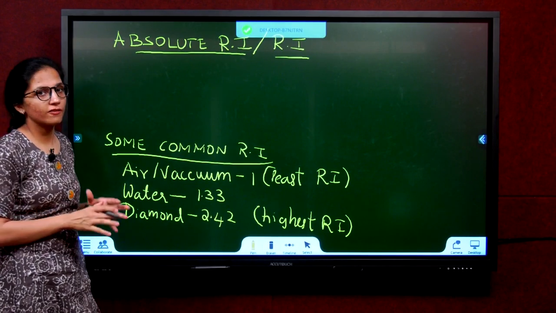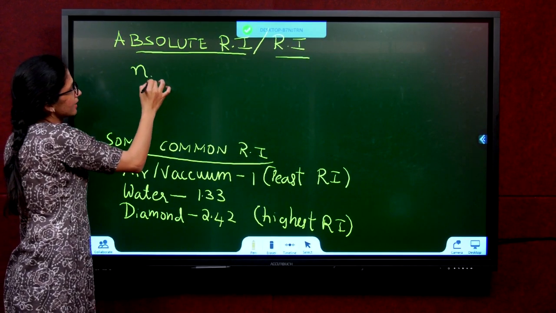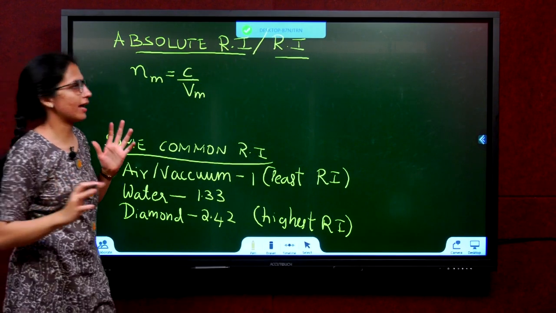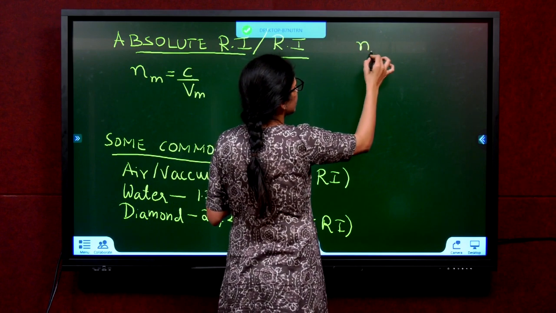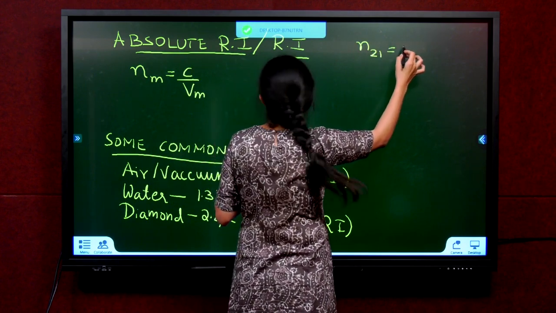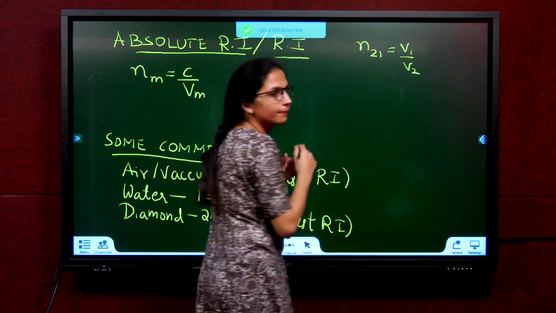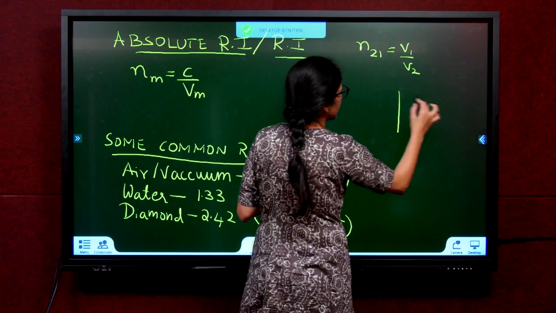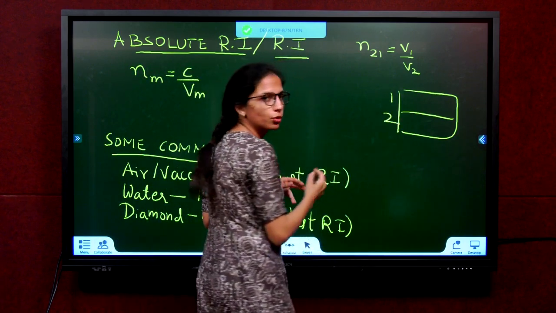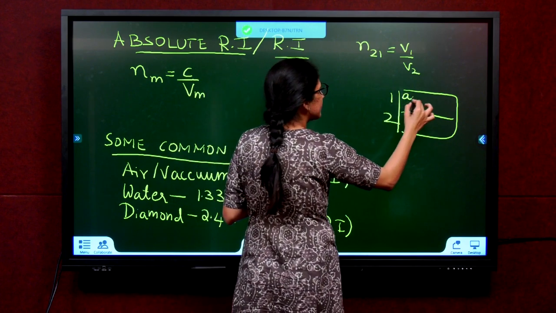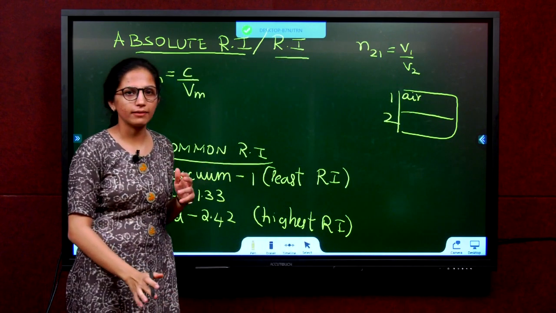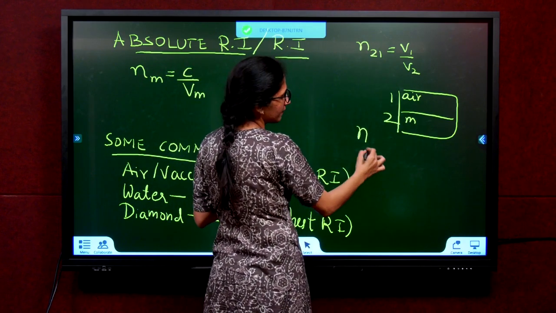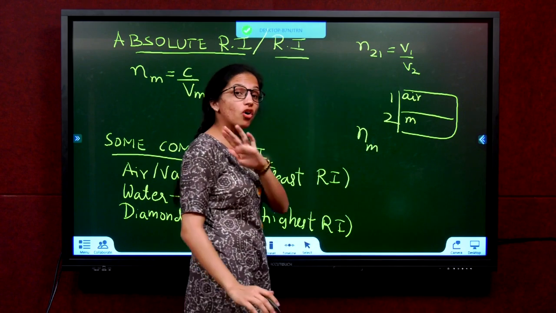Absolute refractive index, or refractive index, is given as N medium is equal to C by Vm. How does this actually happen? See, in relative refractive index, N21 was equal to what? V1 by V2. Do you agree? Yes. So, in absolute refractive index, what we do is, this is medium 1, this is medium 2. We will make medium 1 default as air. Let it be air only. And let us call this medium as M. So, N2, second medium, is nothing but M. Ignore the 1 because it's always air.